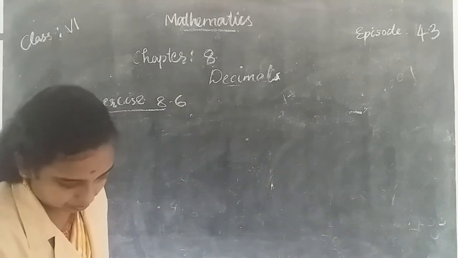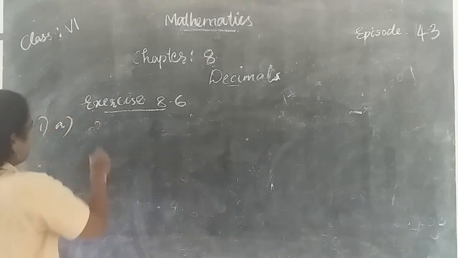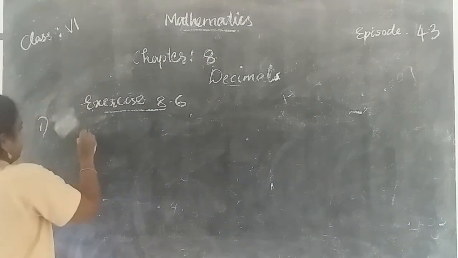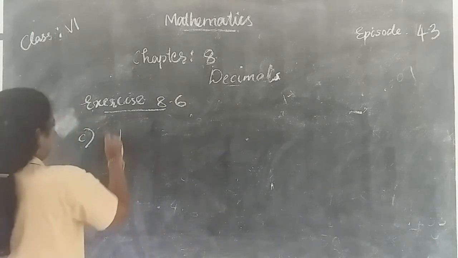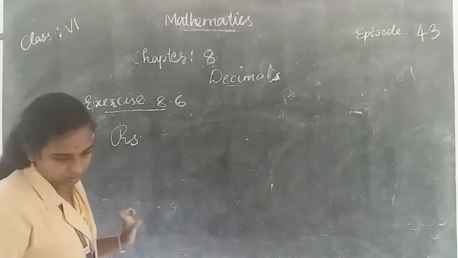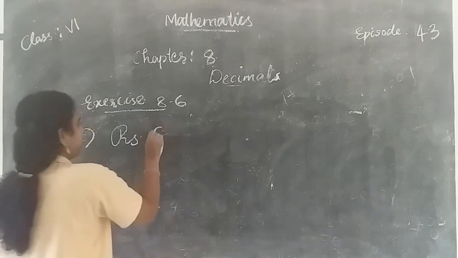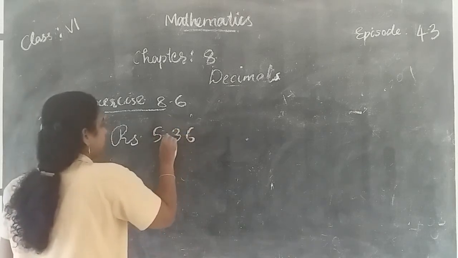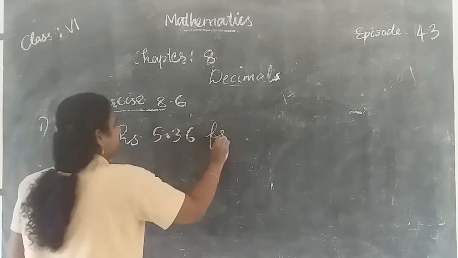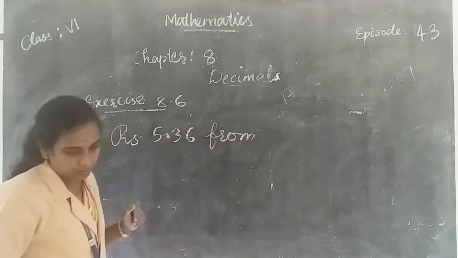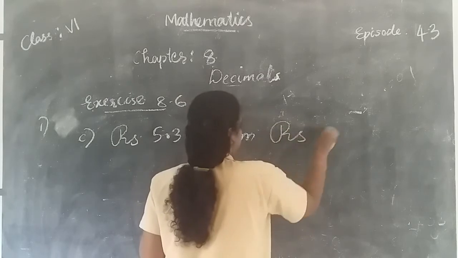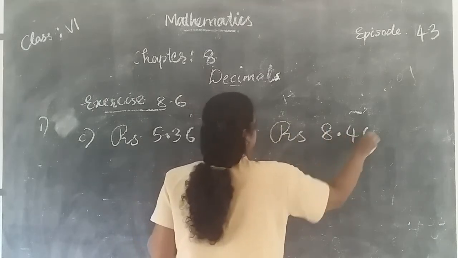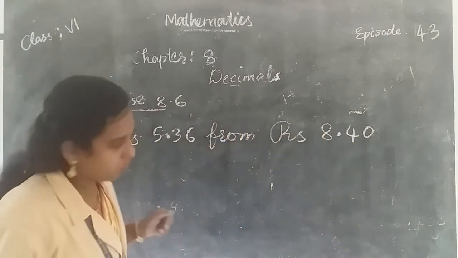Next question. Question number C. Subtract $5.36 from 8.40.